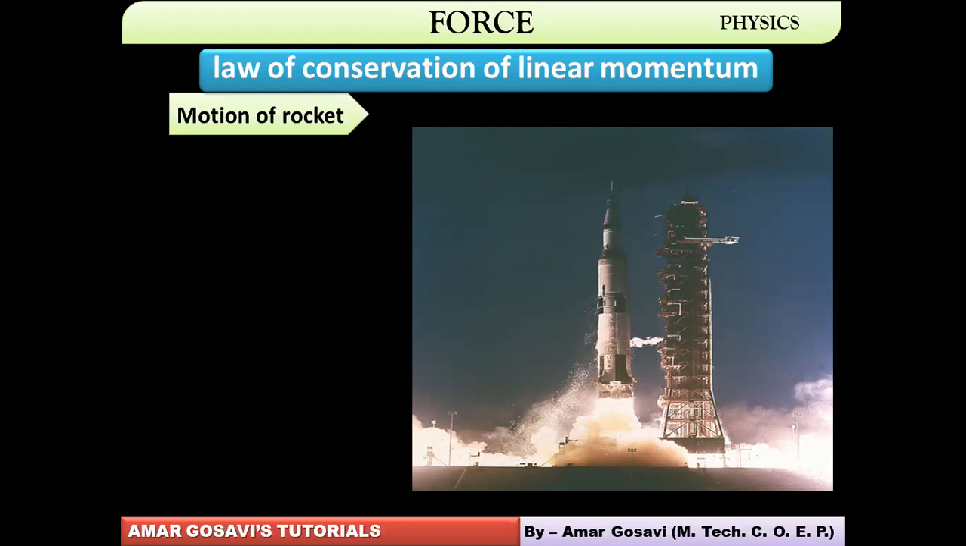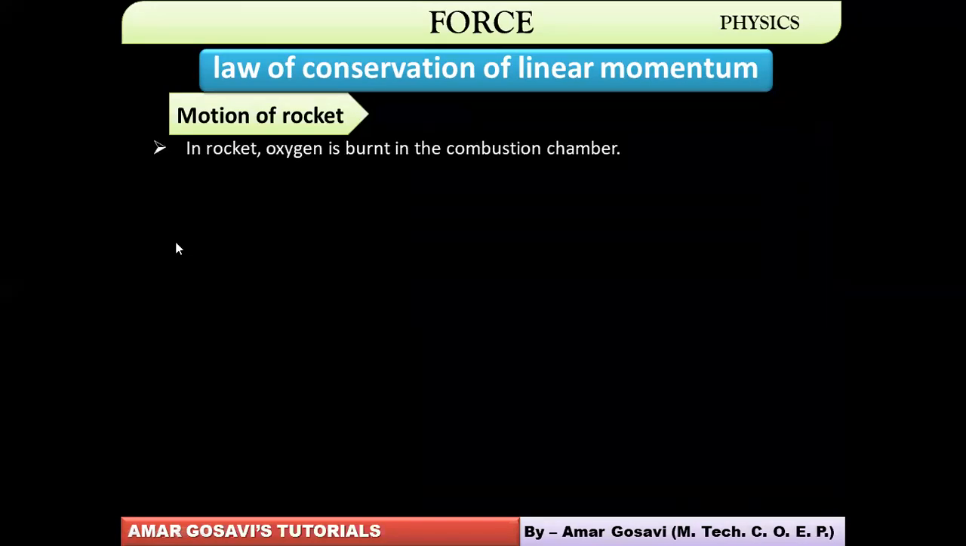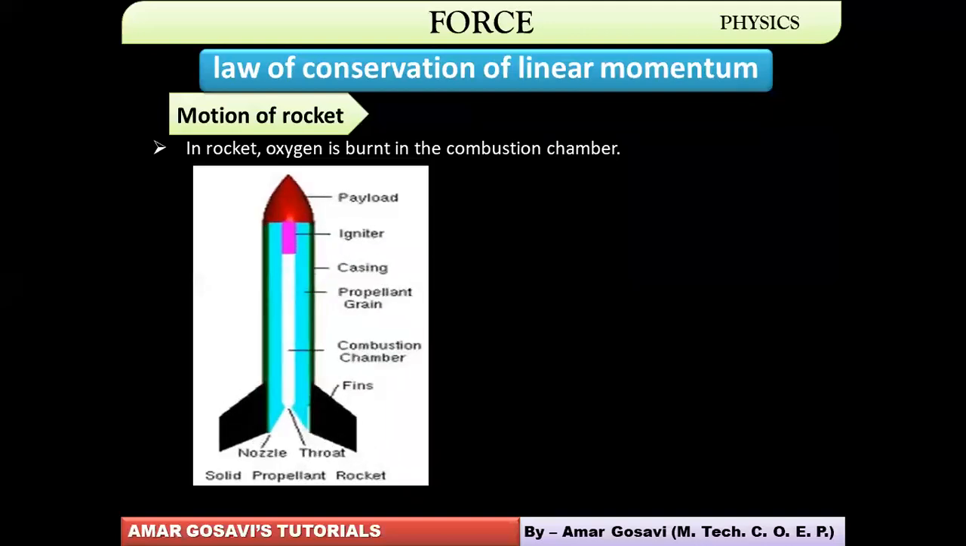Initially, you can see the rocket is at rest. Therefore, the initial momentum of the rocket will be zero. But then what happens when the rocket is fired? In a rocket, fuel is burnt in the combustion chamber. The inner chamber here is the combustion chamber. This is a simple diagram, the layout of a rocket, what lies where. Hopefully you are quickly noting it down so that we move ahead.